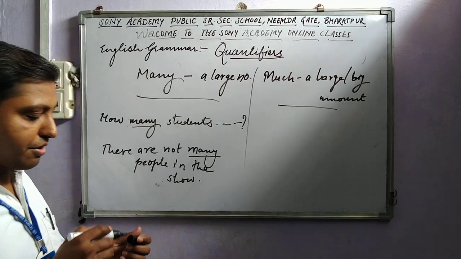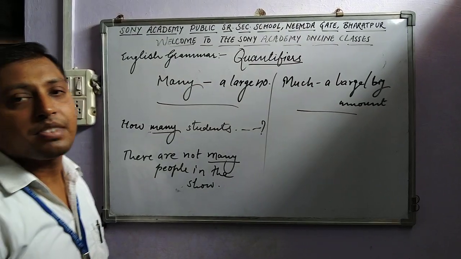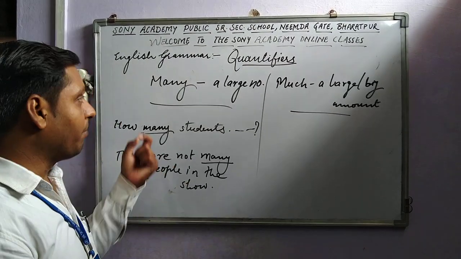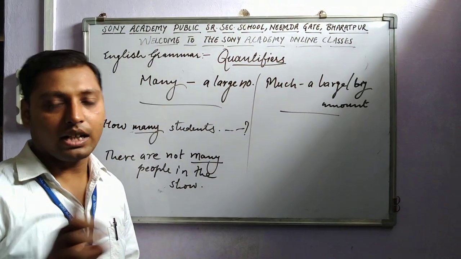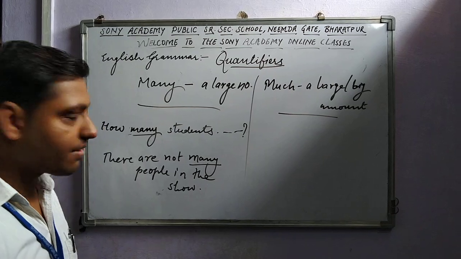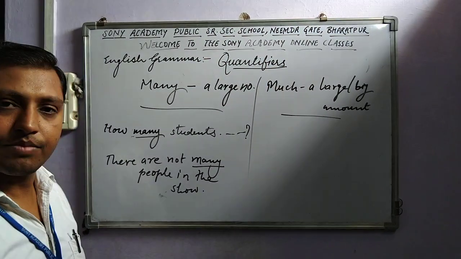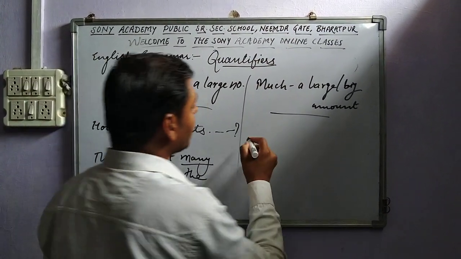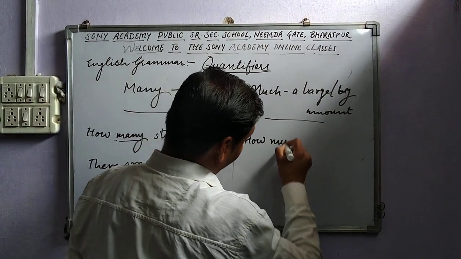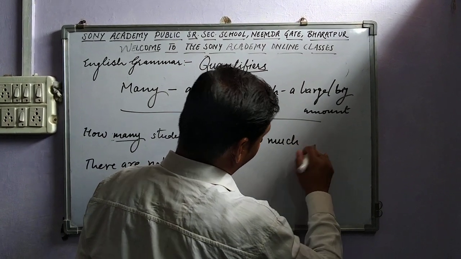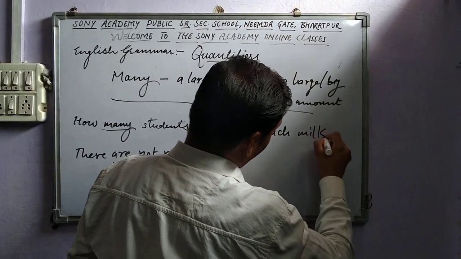Okay? So we should keep it all in our mind that many and much, both of them are used in questions and negative sentences. Now let's take some examples of much over here. We should say, how much milk?